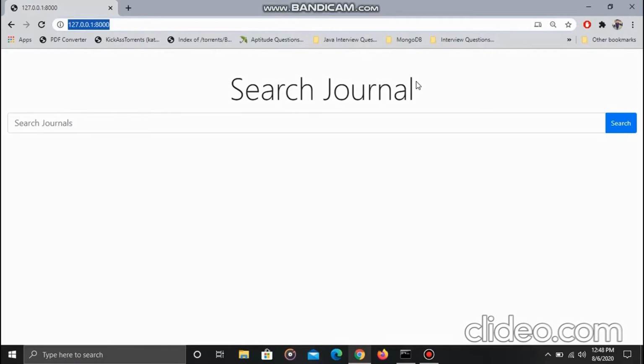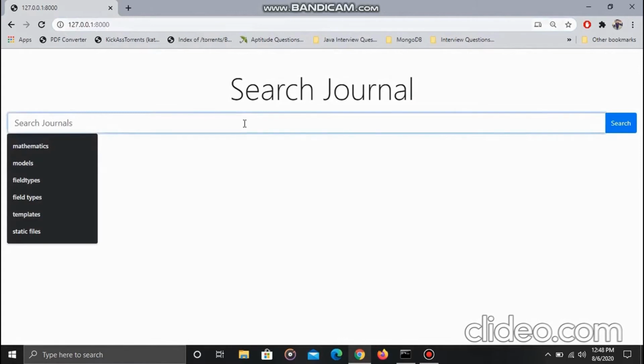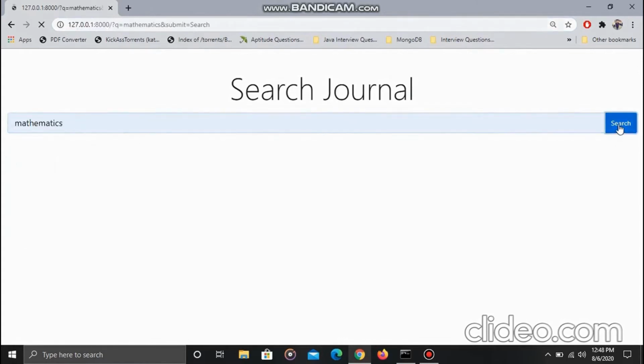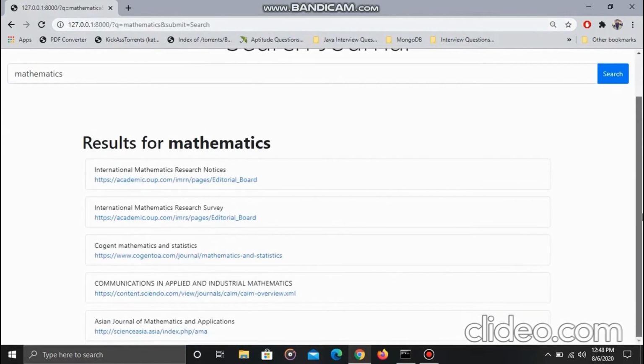In the front end part, we have created a search field. So based on the pattern in the search field, the name of the journal will be listed, and this list is obtained from the backend database. So to know the details of individual journal, we click on the link which is provided below the name of the journal.